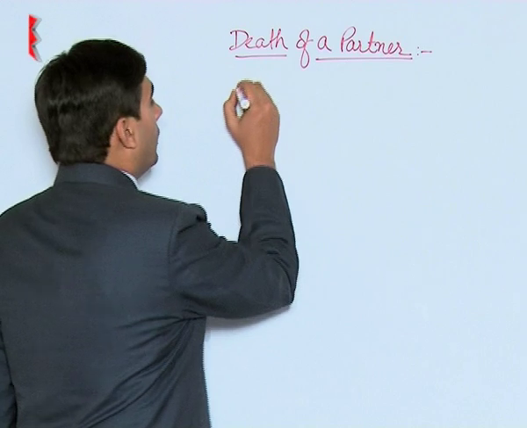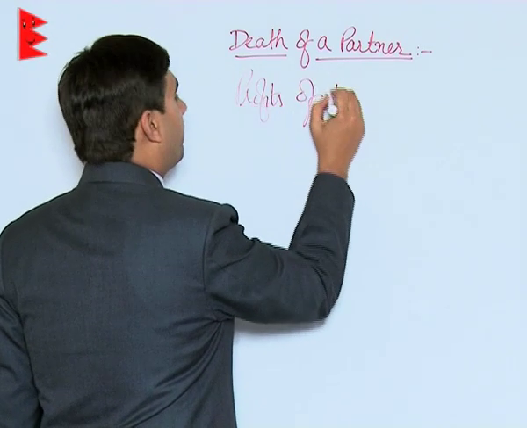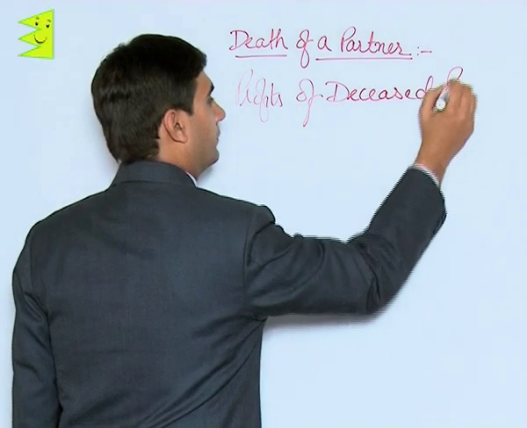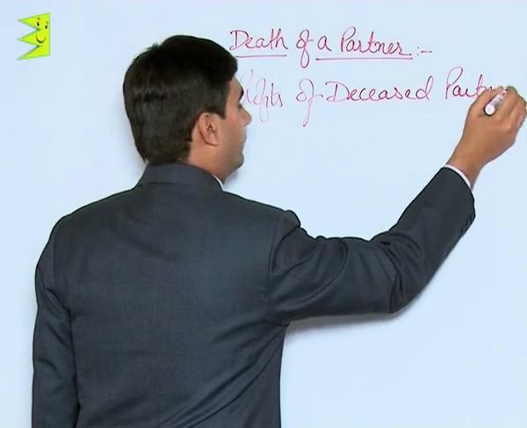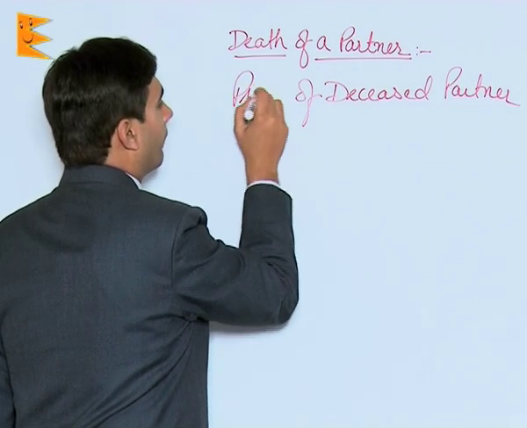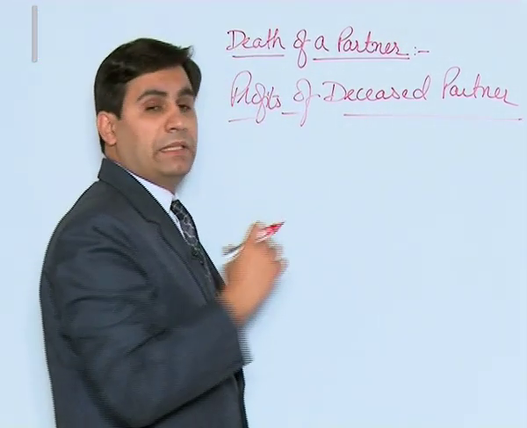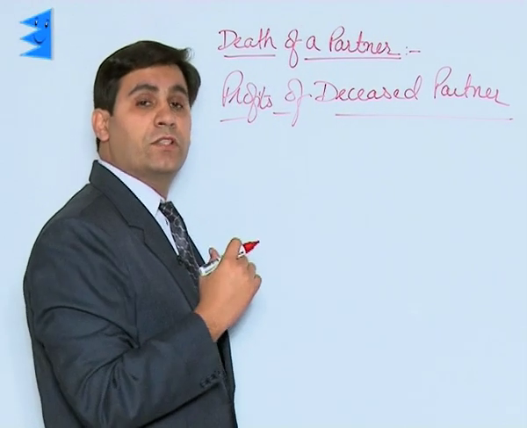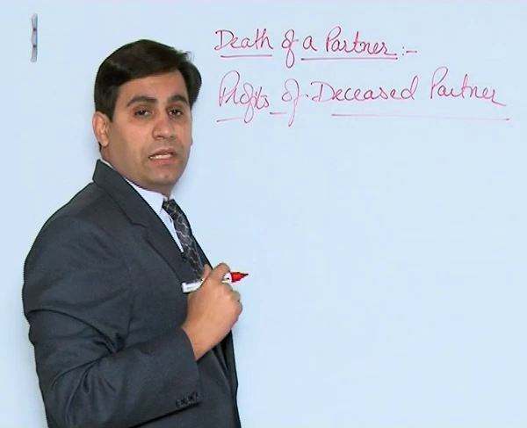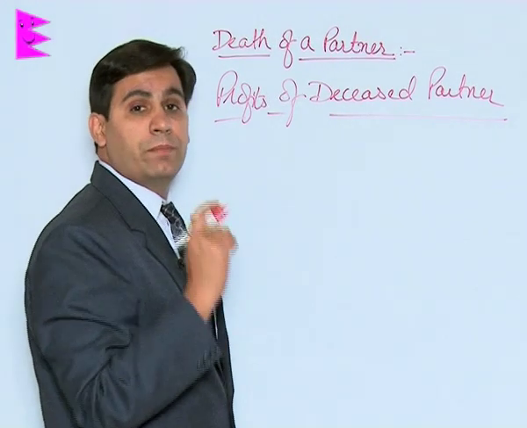So, profits of deceased partners. Now students, usually the method of calculation of profits for a deceased partner is given in the partnership agreement. Partners usually have agreed to it, and there can be various accounting bases for it.